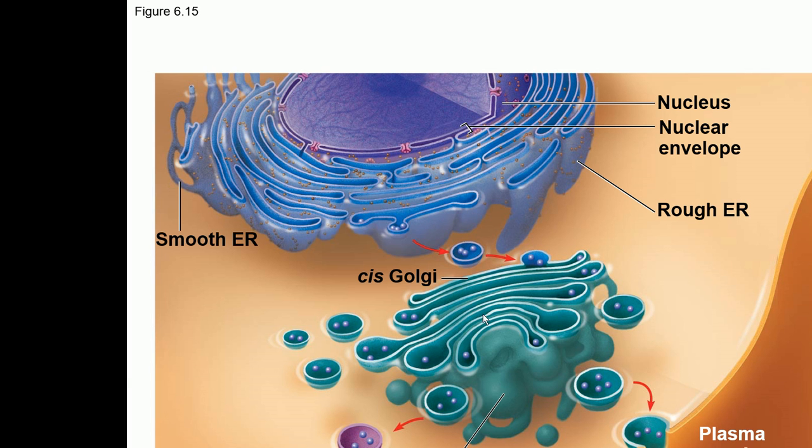And then again this vesicle is going to bud off from here, and then it is going to go to its destination. Maybe for this protein, its destination is going outside the cell, because this may be a secretory protein. So you can see how this vesicle is fusing with the plasma membrane, and how this protein is going outside the cell.